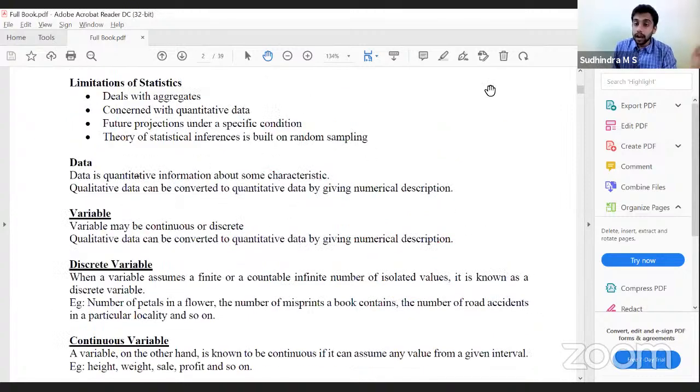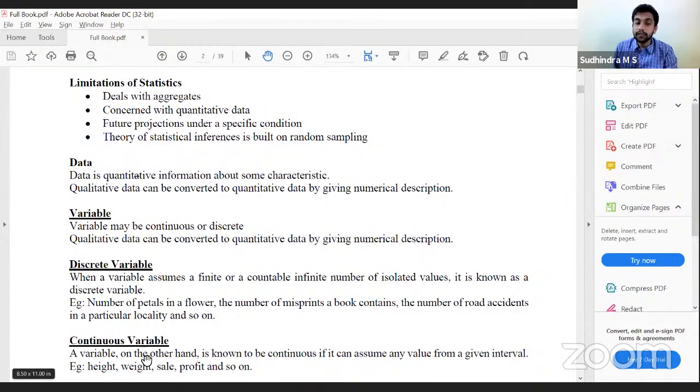Discrete variable assumes a finite or countable number of isolated values. So they are called discrete. Example, number of petals in a flower, I can count. Number of misprints in a book, number of road accidents in a particular locality. These are countable. Therefore, they are discrete. Whereas continuous is if it can assume any value from a given interval.